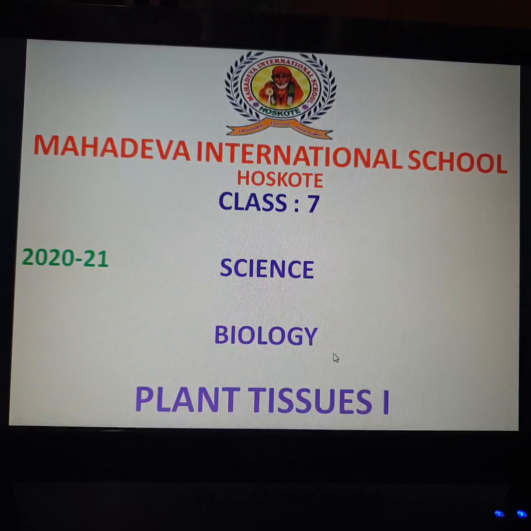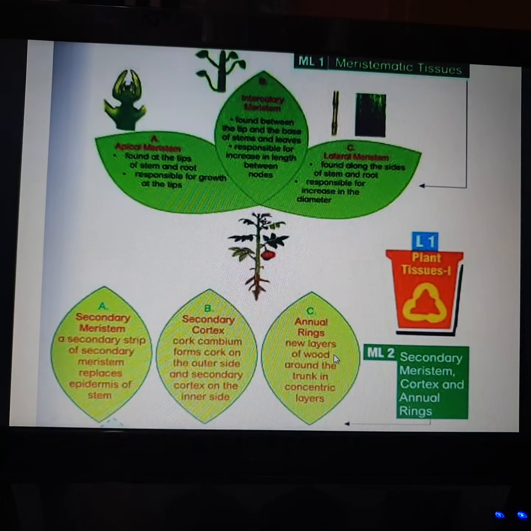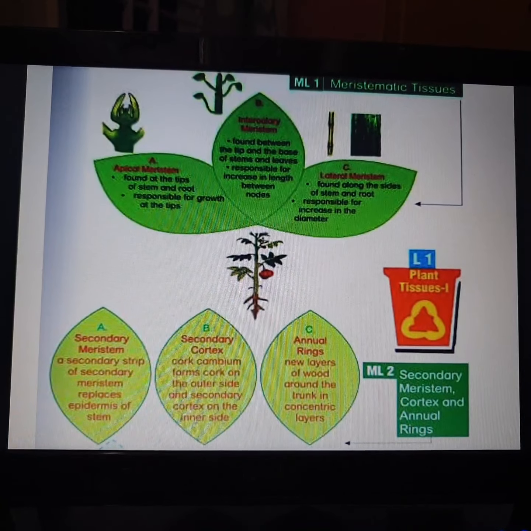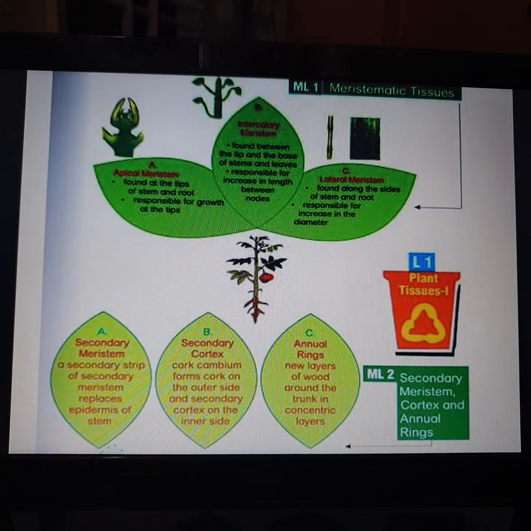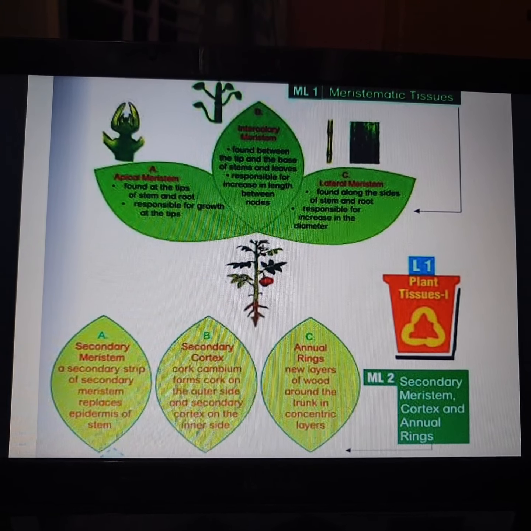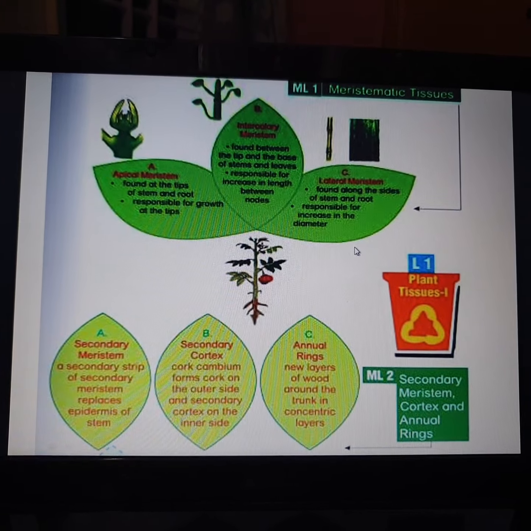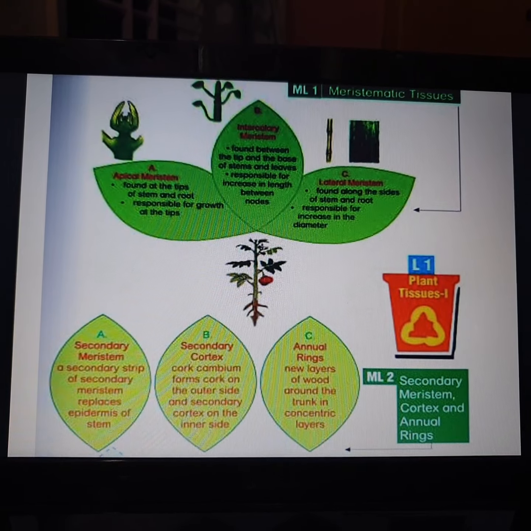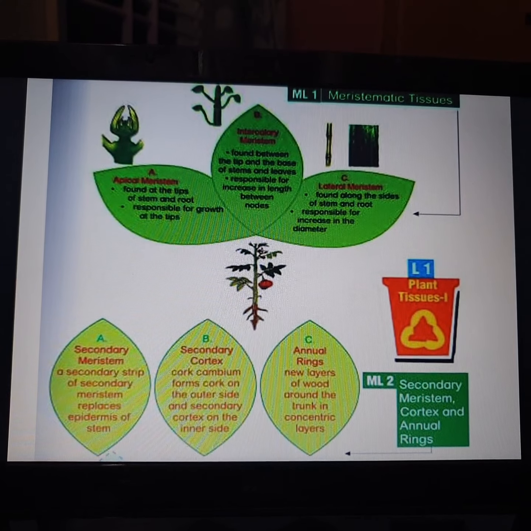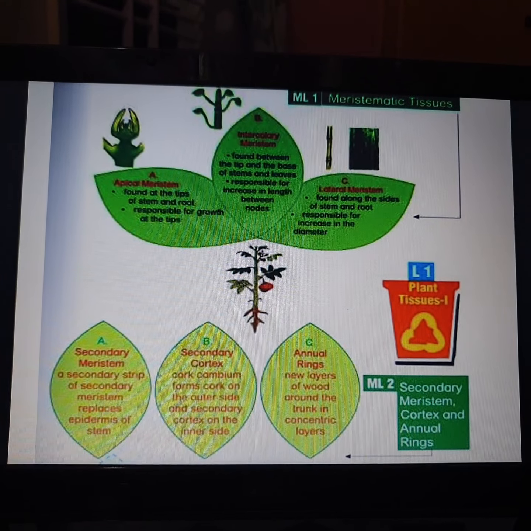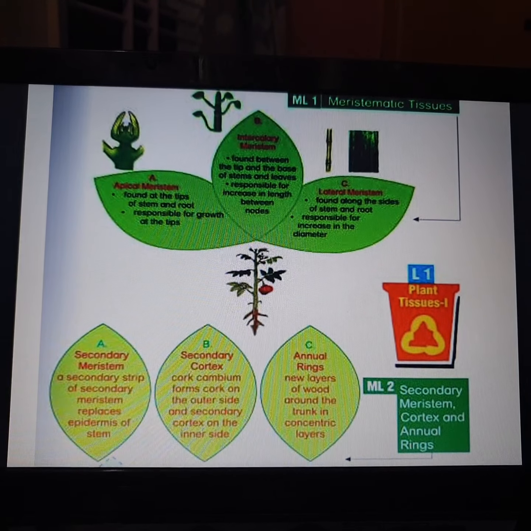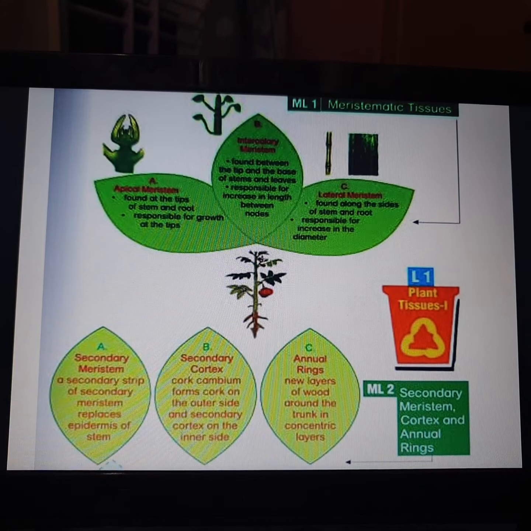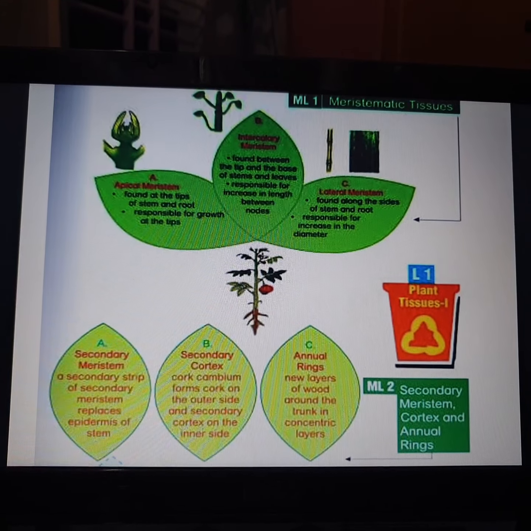So, let's start with the main topic. Tissue. What exactly is tissue? Tissues are nothing but transporting materials. Like in a human being, we have nerves. That is, nerves are used to transport blood from one part of the body to the other part. In the same way, tissues are used in a plant for the transportation of food and water.